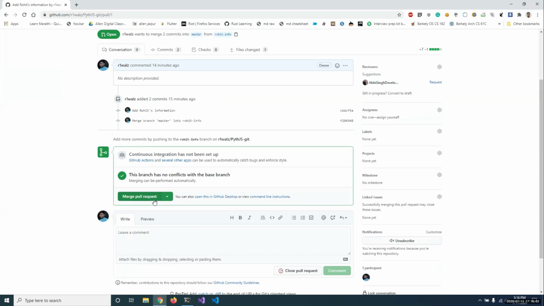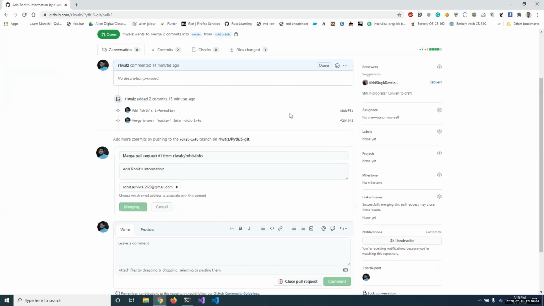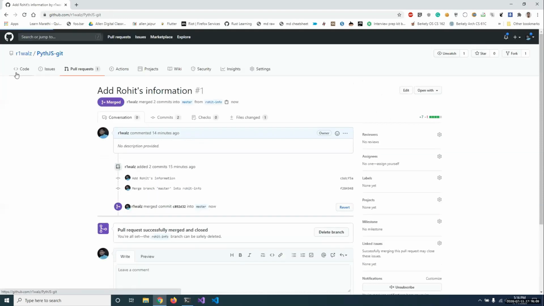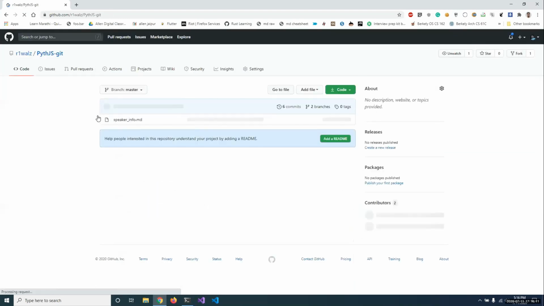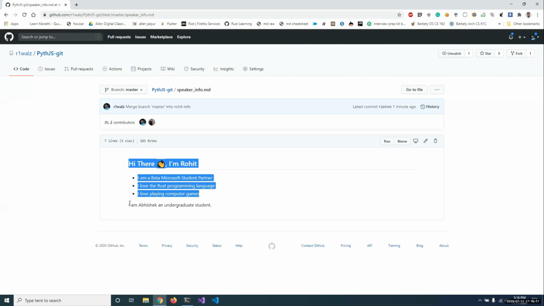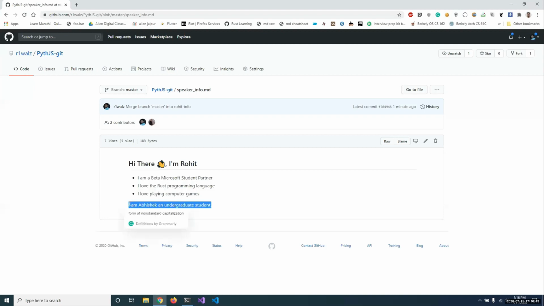Okay, so we can directly merge our pull request from here, and now it lives in our master branch. Opening the speaker file, you can see that my information is here, and Abhishek added his: I am Abhishek, an undergraduate student. So this is basically how Git works. If you have any questions, you can ask me.